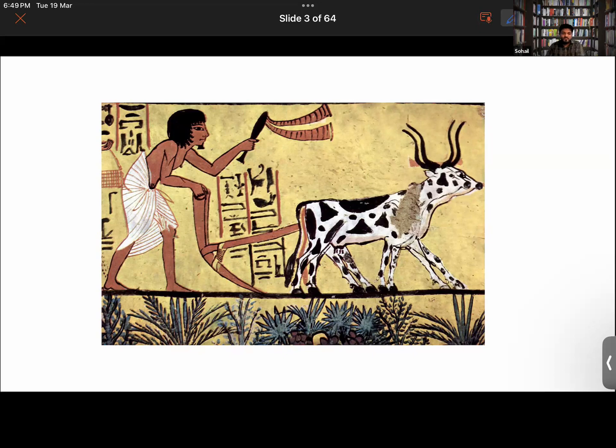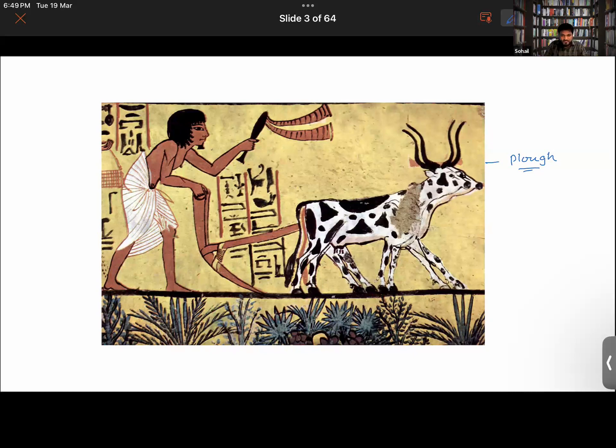A person is plowing the land. Now what he is trying to do, he is trying to loosen the ground, right, Khadija? You can see this is a plow, and using this plow, this person is actually loosening the ground in order to sow the